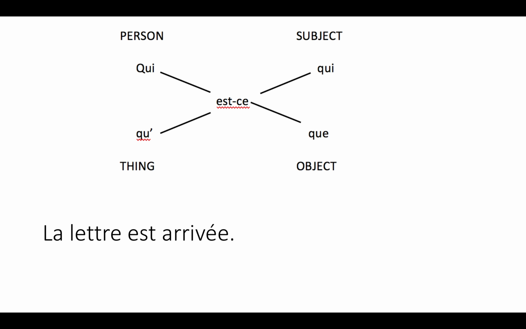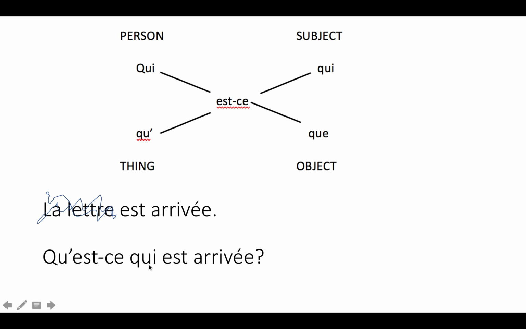La lettre est arrivée. The letter arrived, or the letter came, the letter got here. La lettre est arrivée. And we didn't hear the first part, so we heard "est arrivé." So I'm going, what arrived? Sounds like it's probably not going to be a person. It's going to be a thing. So I'm going to use thing and subject of the sentence. Qu'est-ce qui est arrivé?